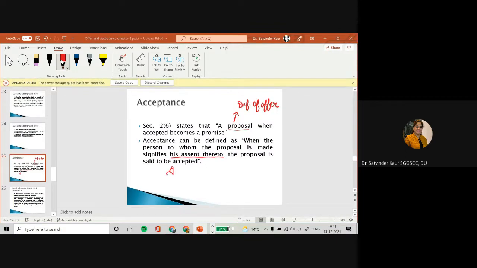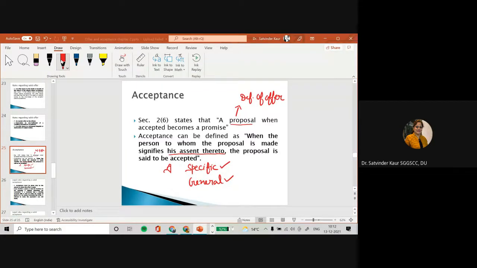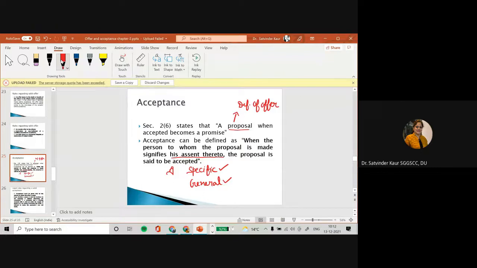And here we have already discussed the specific offer and the general offer. So this will become another essential element: in a specific offer, only the person to whom the offer is made can accept, and in a general offer, there are requirements to accept the offer by doing the things required for the acceptance. And in this case, we have discussed Carlill versus Carbolic Smoke Ball Company case in detail. So in that situation, the general offer will be accepted. And similarly, we have discussed the invitation to offer.